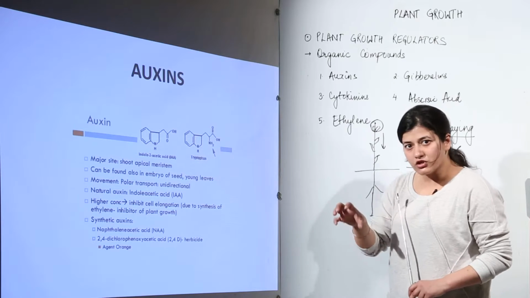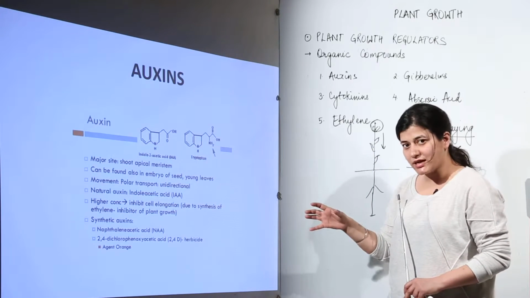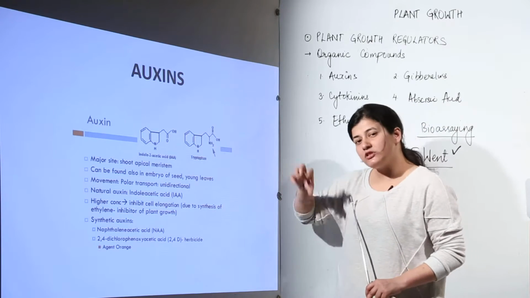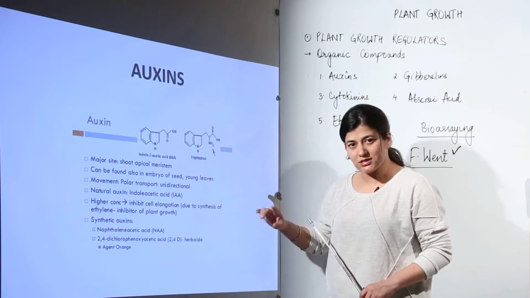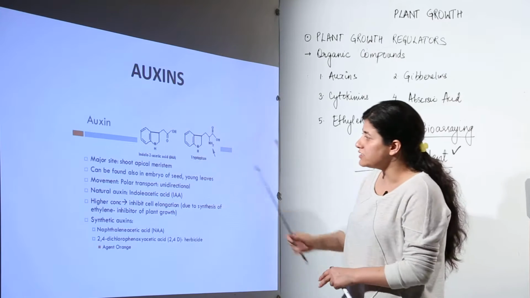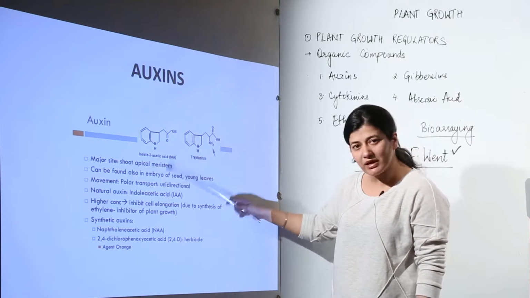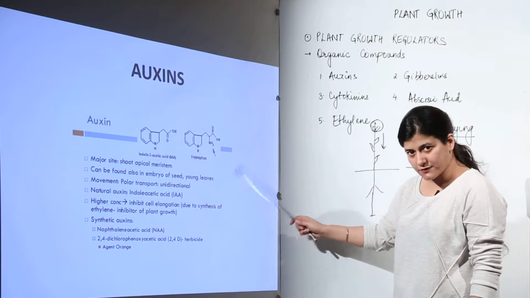The morphological functions or the metabolic functions occurring inside the plant would be similar, and whichever chemical brings about that similar function would be termed an auxin. This is the difference between plant and human hormones. So you can find the auxins in the shoot apical meristem, in the embryo of the seeds, and in the young leaves.